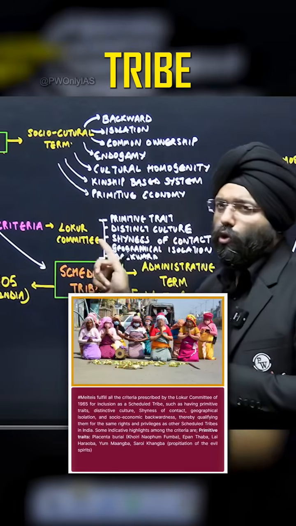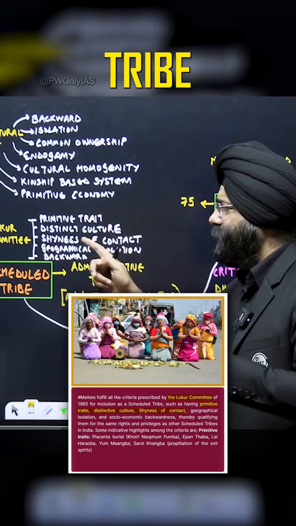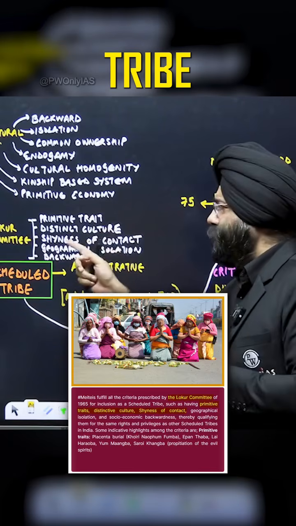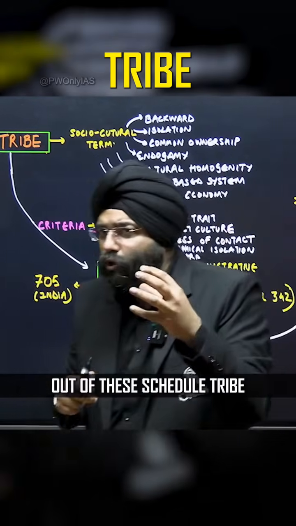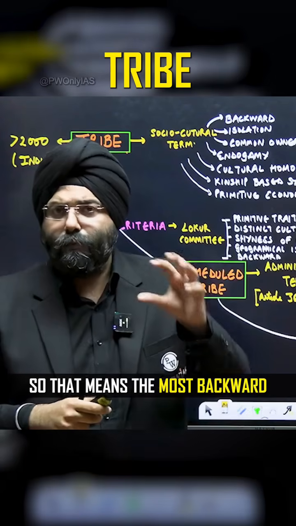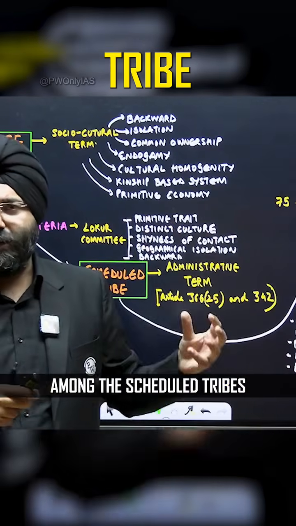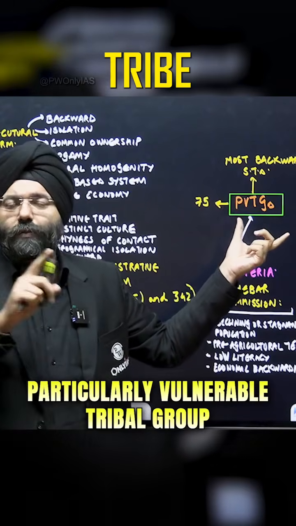It is given by the Lokur committee based on certain parameters like primitive traits, distinctive culture, shyness of contact with other people, geographical isolation and backwardness. Now please remember one thing. Out of these scheduled tribes also, there are certain groups which are very backward. So that means the most backward among the scheduled tribes have been categorized as particularly vulnerable tribal groups.